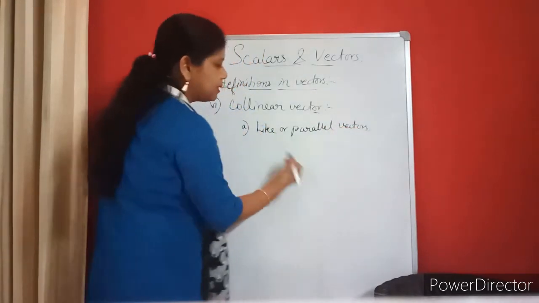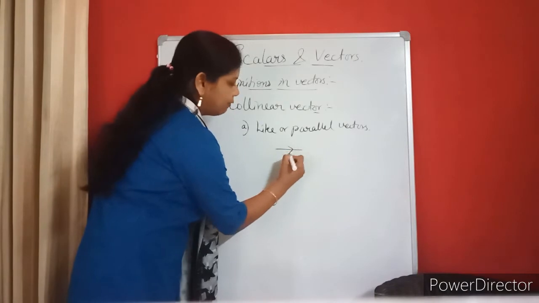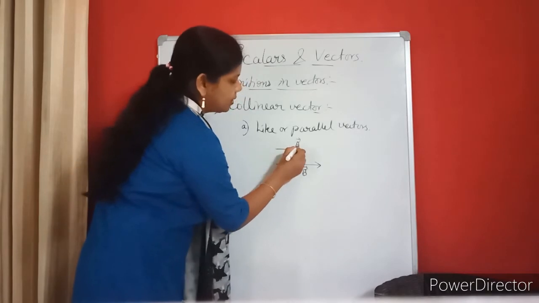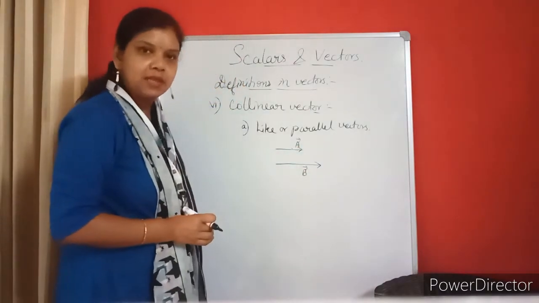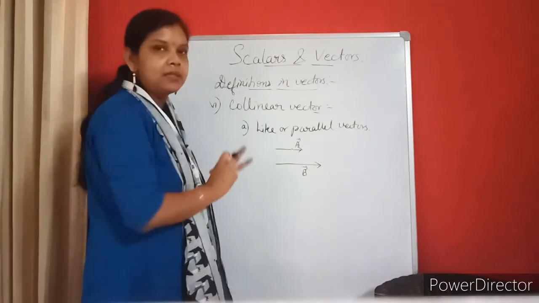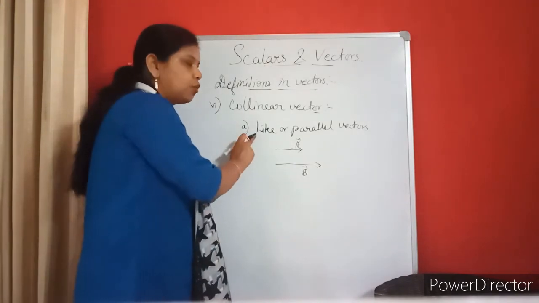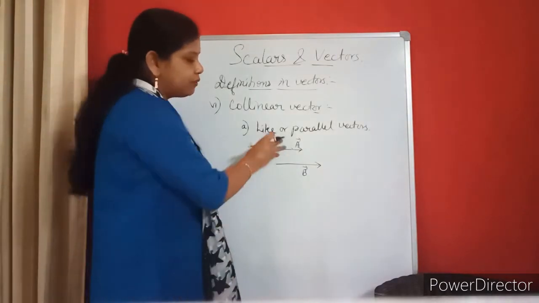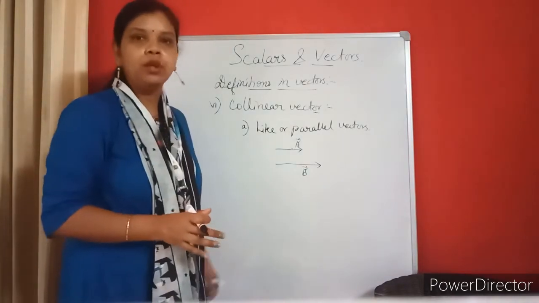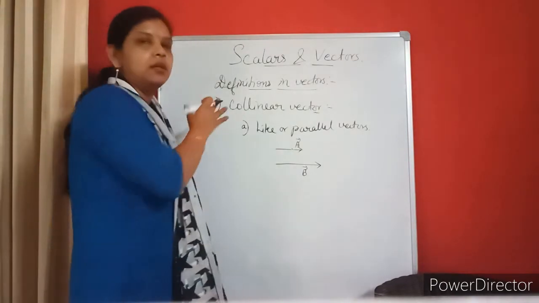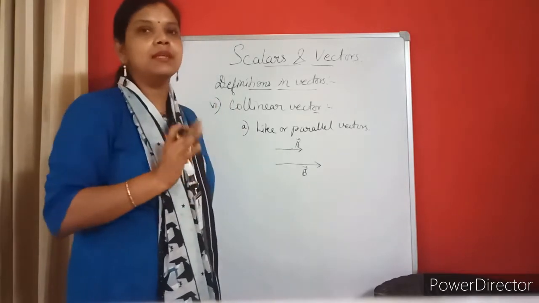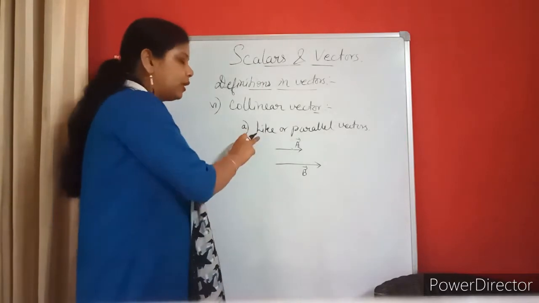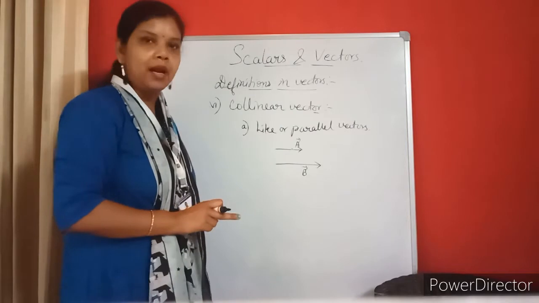These are collinear vectors. Like or parallel means what? Suppose I have drawn a vector A like this, and another vector B. Both the vectors are along the same direction, and the magnitudes are not the same. Are they parallel to each other? Yes, they are parallel to each other. Such vectors are known as like vectors or parallel vectors. And if the magnitudes of these two vectors become equal, then I will call it an equal vector. So equal vectors are collinear vectors only, and they come under like or parallel vectors.